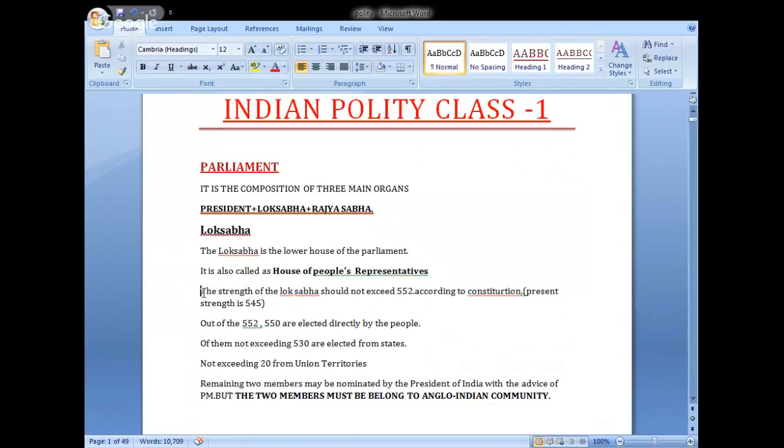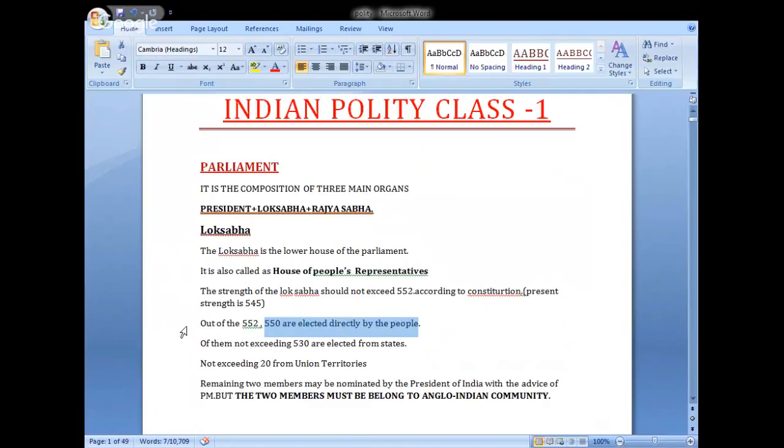Okay, the strength of the Lok Sabha shouldn't exceed 552. Strength means the total number of members of the Lok Sabha does not exceed 552, according to the constitution. Present strength is 545, and we have the strength of 545 in the Lok Sabha at present. Out of 552, 550 are elected directly by the people.